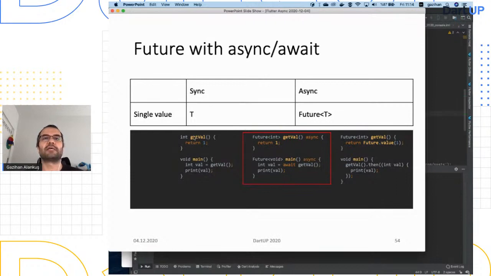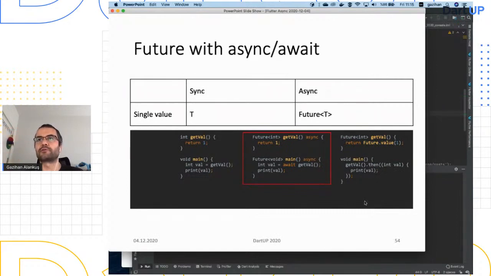So on the left, we have an int getVal that returns 1. And in my main function, I just call it and print the result. Very basic, very mundane code. On the right is its future version, so using the Future object. So instead of getVal returning a 1, it returns a Future object. I'm creating it manually here. This could be like download the 1 and then give it to me kind of thing. So this function returns a Future object, and I say, okay, when you're complete, do this, please. And then I continue with my life, right? So that's the line 5 that we added to this function.